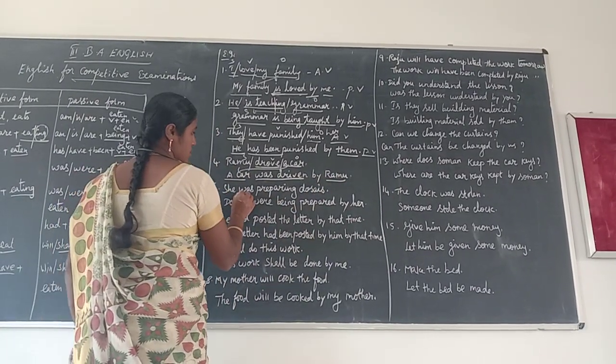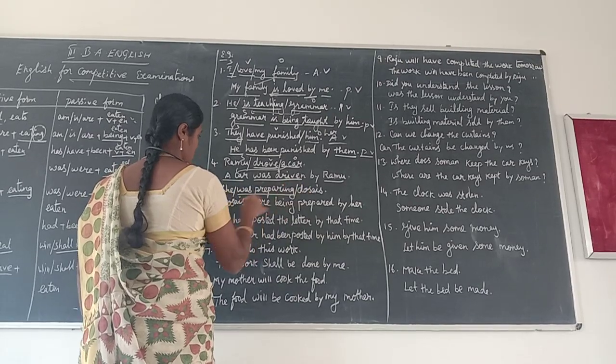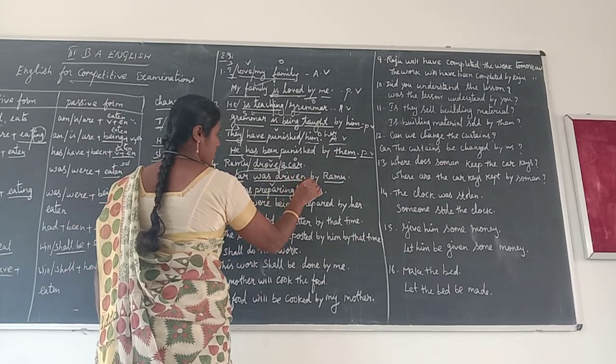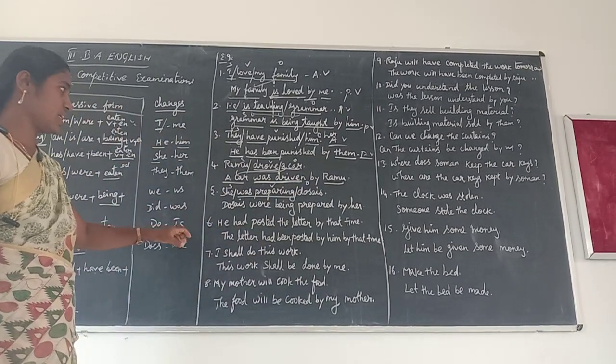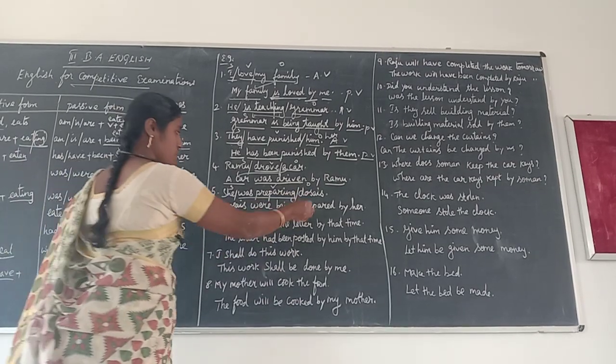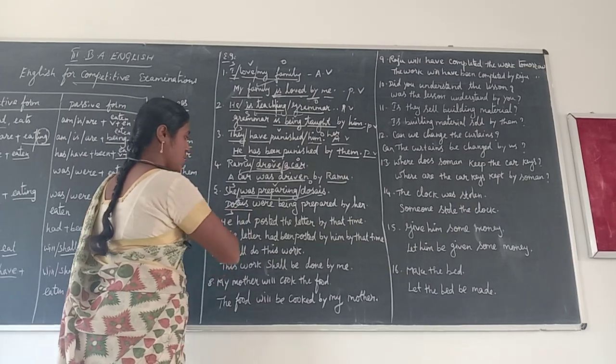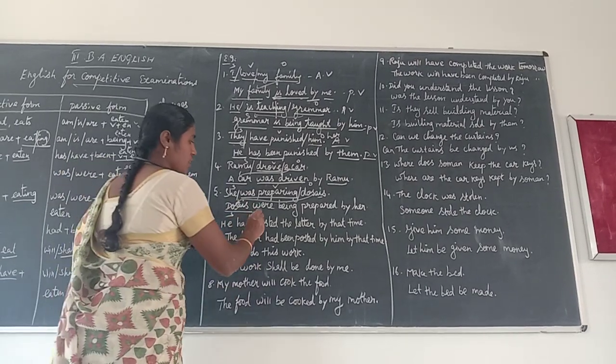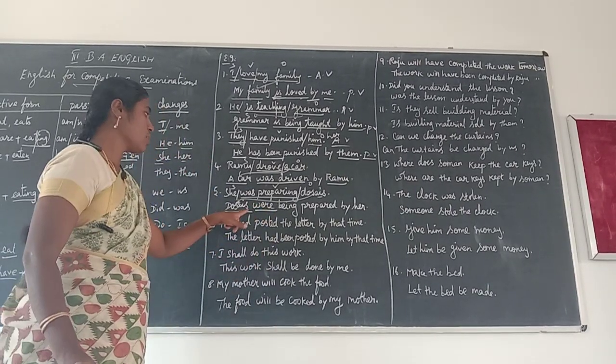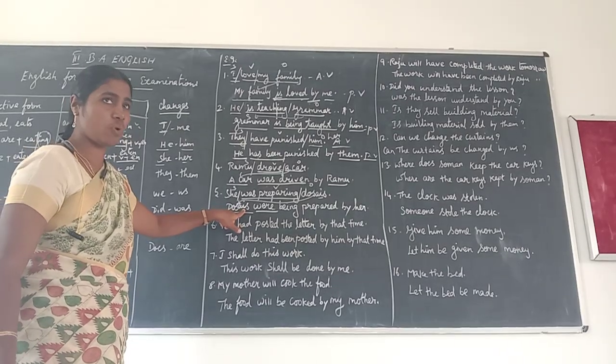Here, she was preparing those eggs. Subject, verb, and then object. Those eggs, the object, comes in front of the sentence in passive voice. Subject, then were. Why are we using were here? Because those eggs is the plural form.